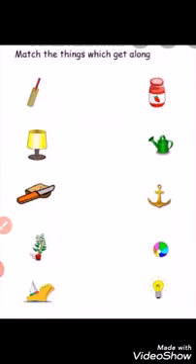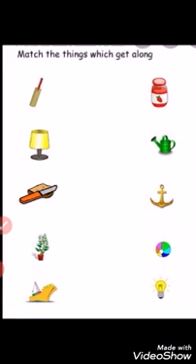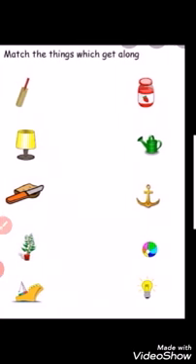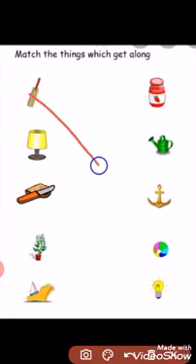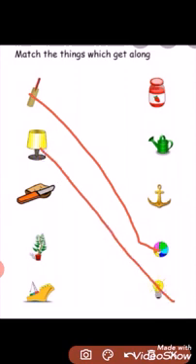Now children, here I am going to show you few more examples. Match the things which get along. Bat and ball. Bat we have to match with ball. Lamp with bulb. We have to match lamp and the bulb.